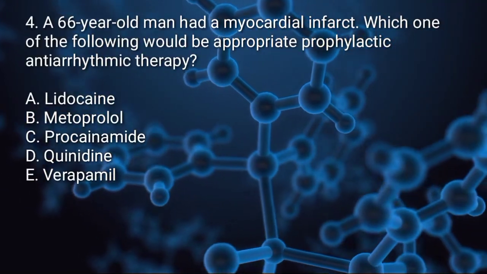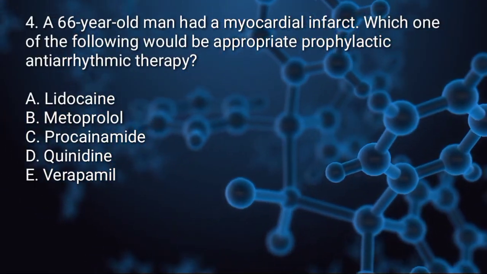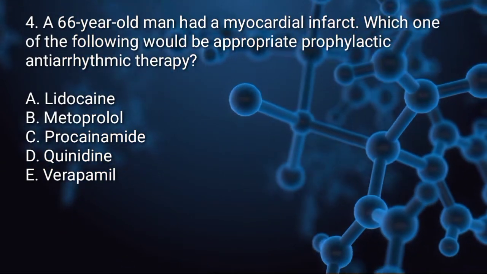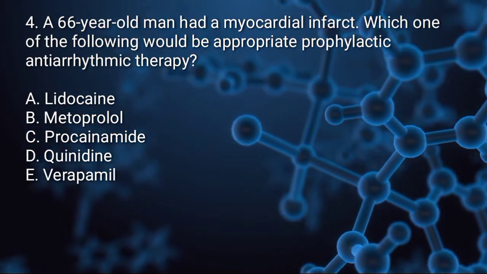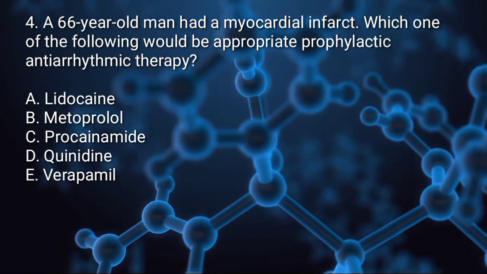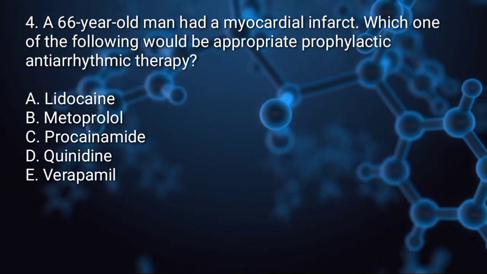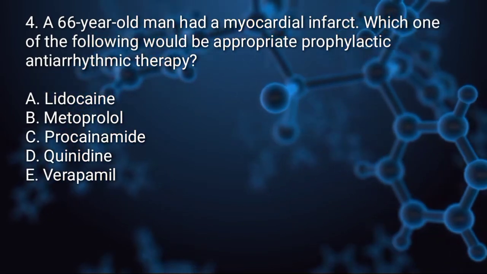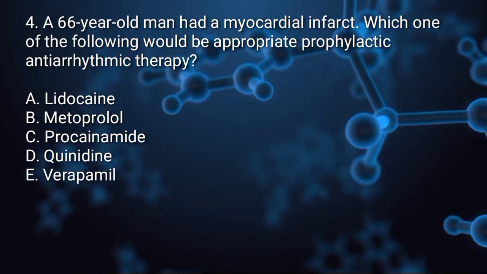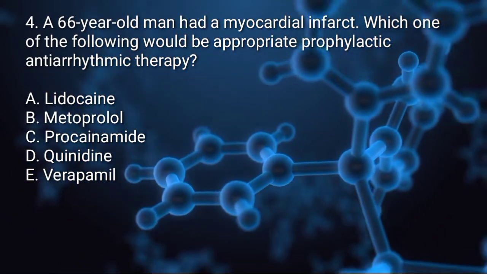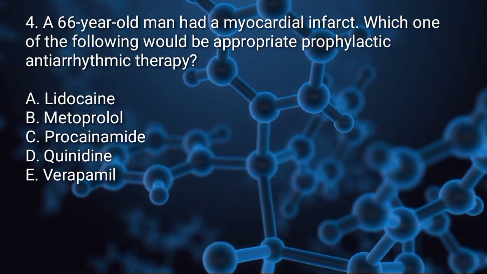Question number 4. A 66-year-old man had a myocardial infarct. Which one of the following would be appropriate prophylactic antiarrhythmic therapy? A. Lidocaine. B. Metoprolol. C. Procainamide. D. Quinidine. E. Verapamil.